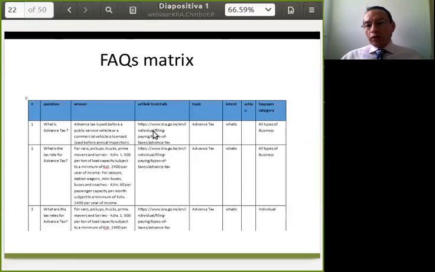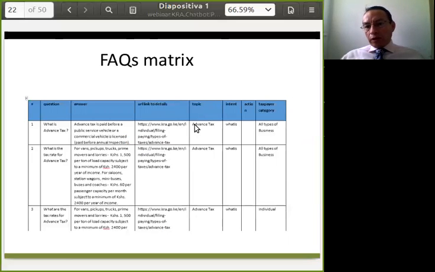Videos are normally made for repeatedly asked questions that need an easy way to be understood by users. Maybe a video, an image, or a document.